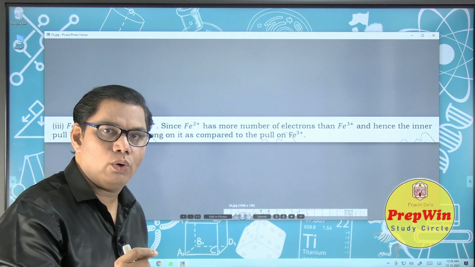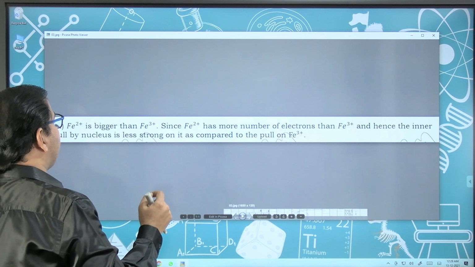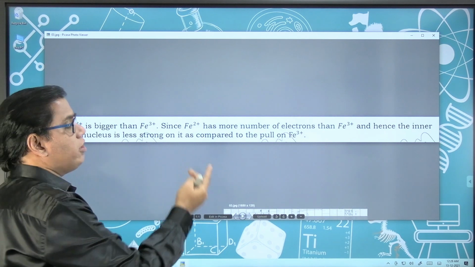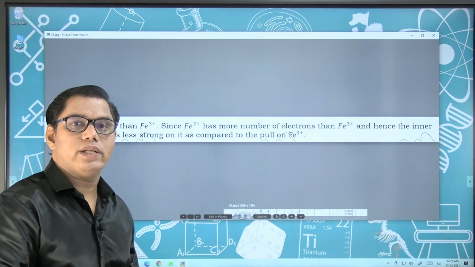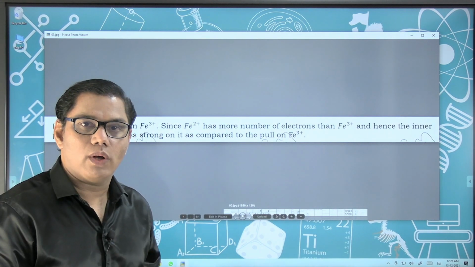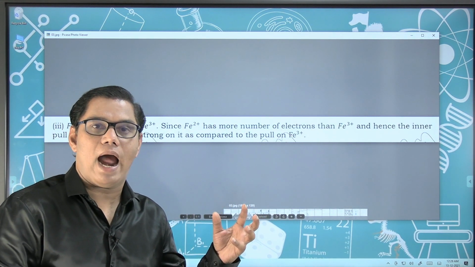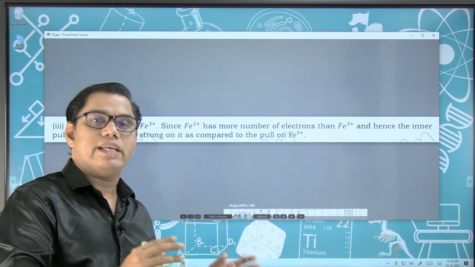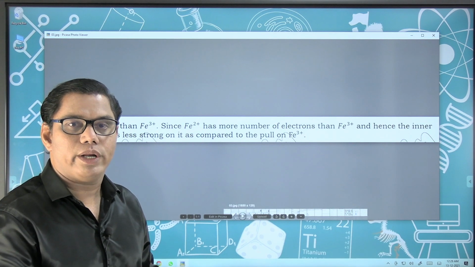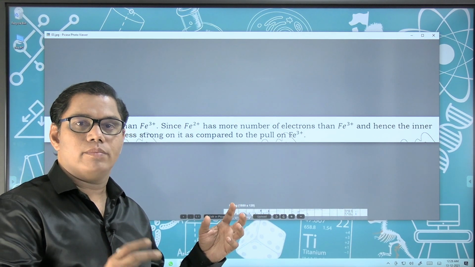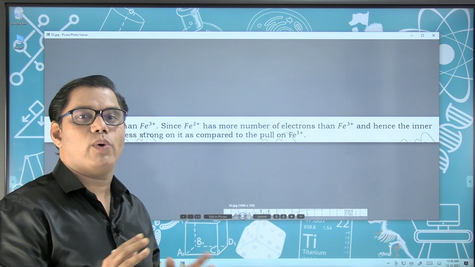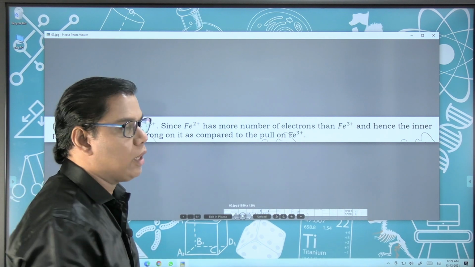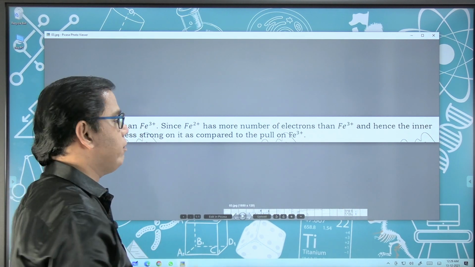And I feel and I know that a question regarding the size of the ion, like Fe2+ ion or Fe3+ ion, which size is bigger, which is smaller and why, will come. Also the difference between the size of the sodium atom and sodium ion, which one is bigger and which one is smaller. The same thing can go with a non-metal like chlorine also. On one hand the chlorine atom and on the other hand the chlorine ion. Which one is bigger in size, which is smaller, and the reason. I hope you all know the reason. So this question is again very important.